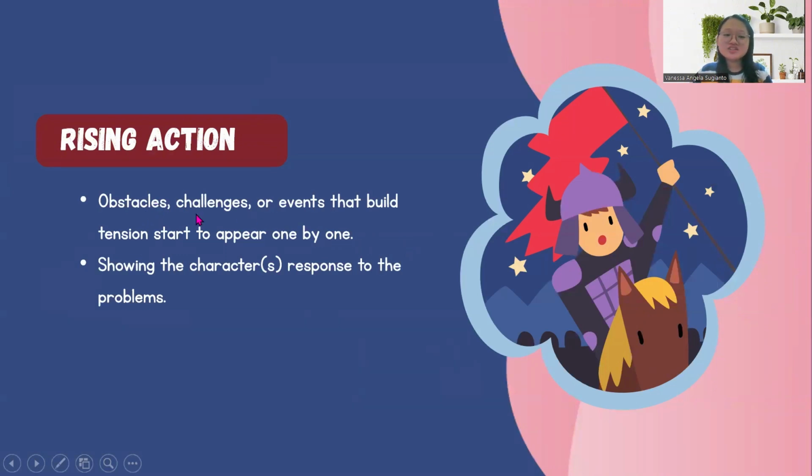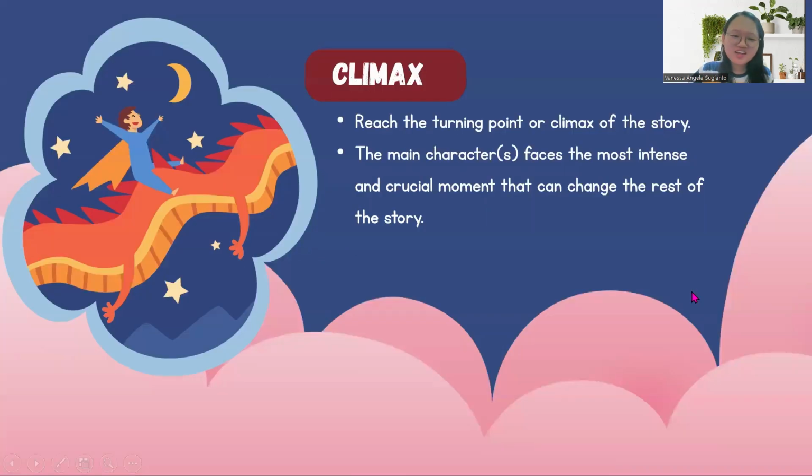And this is the rising action. There will be obstacles or challenges or events that start the tension in the story, and it shows the character's response to the problem. And here there is a handsome prince that wanted to save the princess. And this is the climax. There is a turning point or climax of the story.